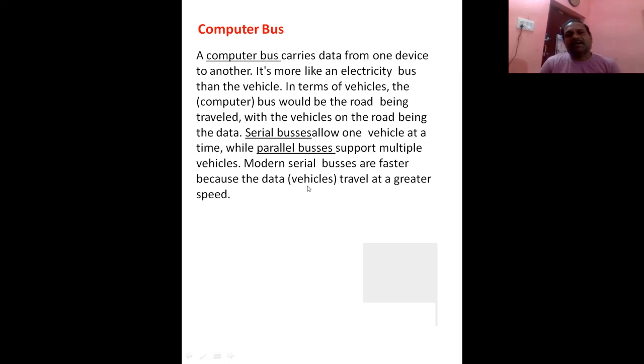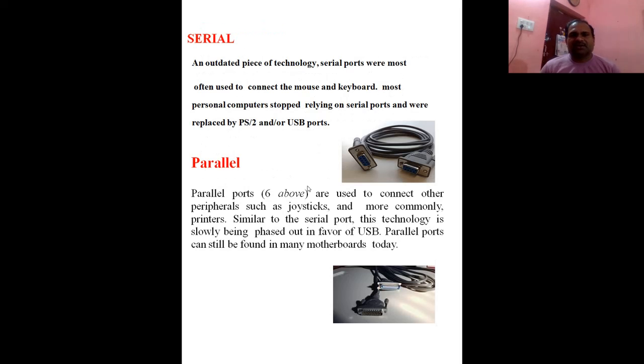Now the third one is the computer bus. What is a computer bus? A computer bus carries data from one device to another. It's more like an electricity bus than a vehicle. In terms of vehicles, the computer bus would be the road being traveled, with the vehicles on the road being the data. It means in this computer bus the whole data is going to be transferred from one part to another part. So this is in short discussion.